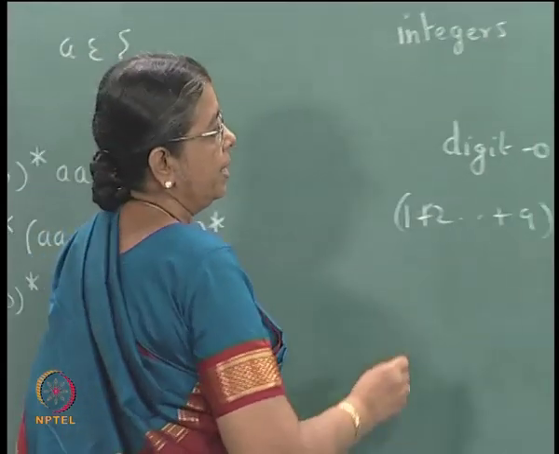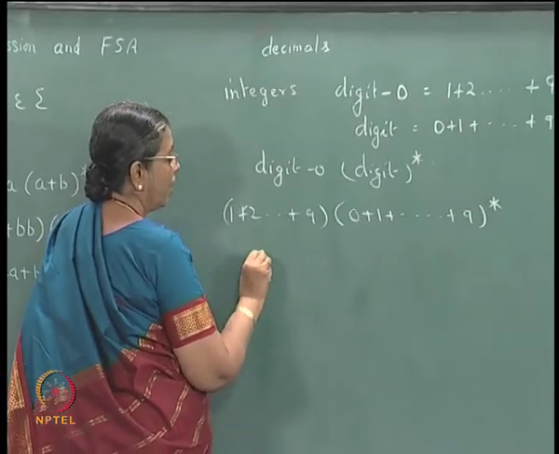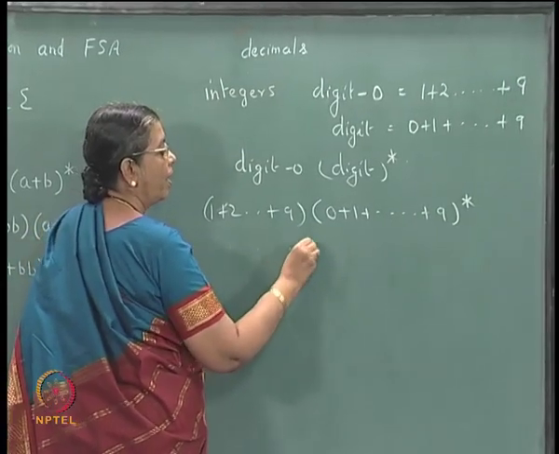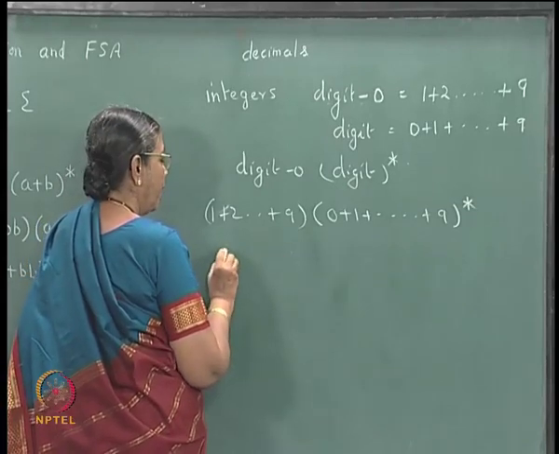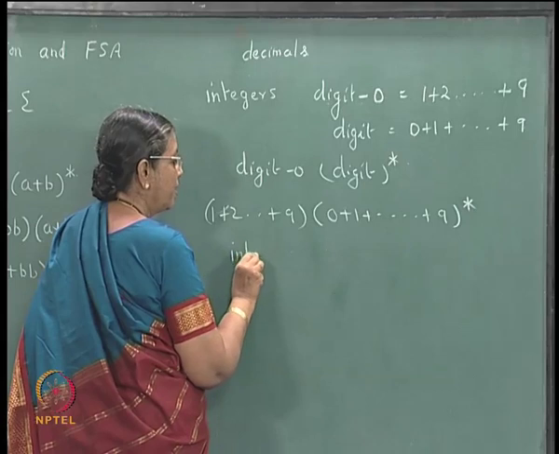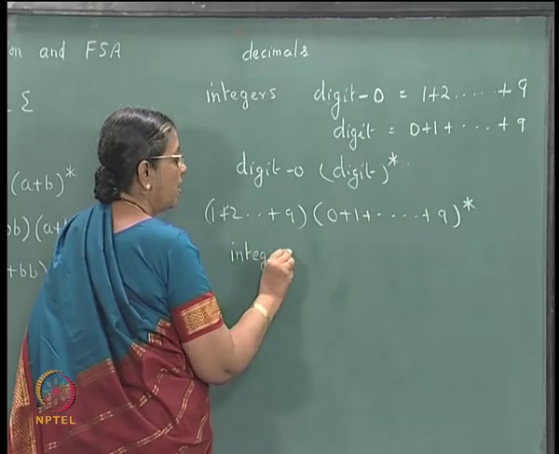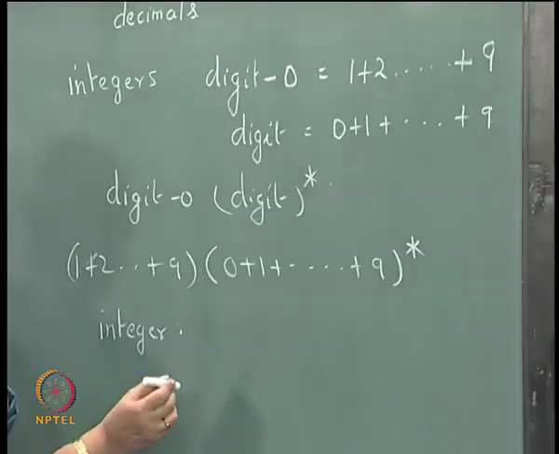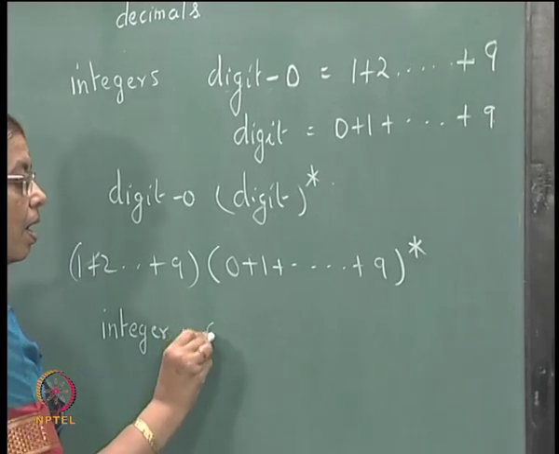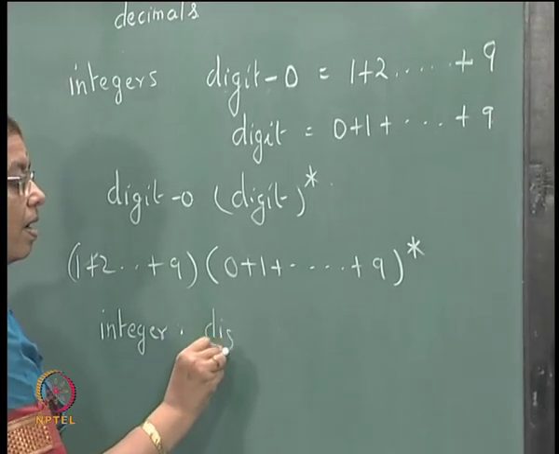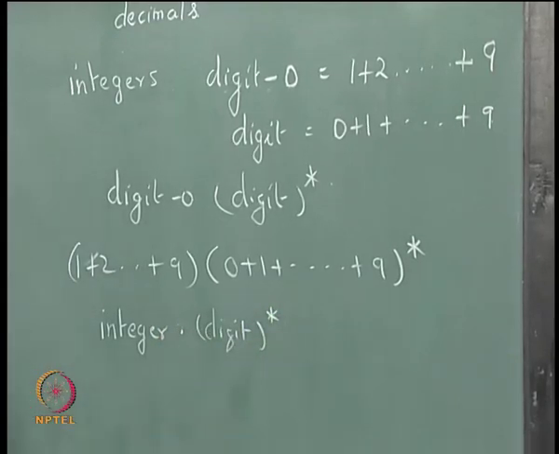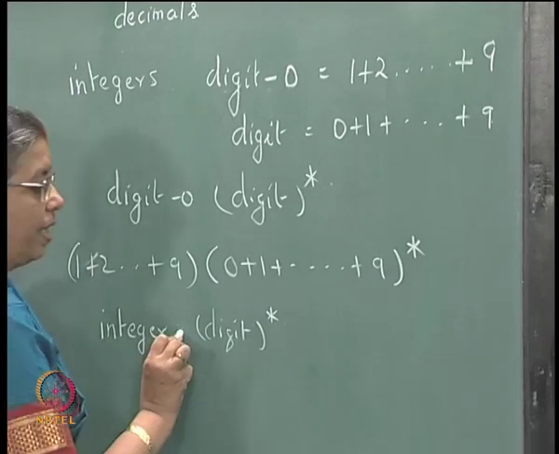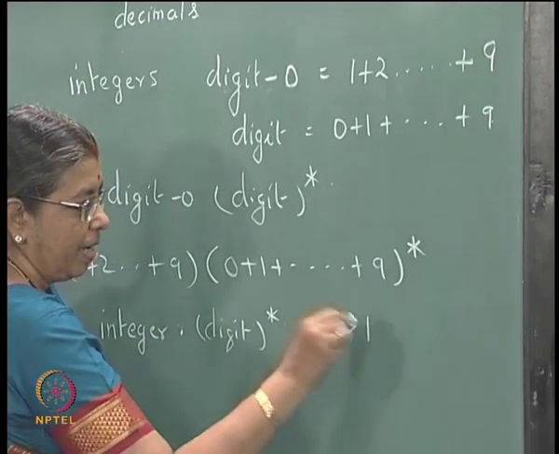If you want to represent a decimal, it will be an integer followed by a dot followed by a sequence of digits. So, it will be integer dot digit star. So, we assume that you are representing integers greater than 1.